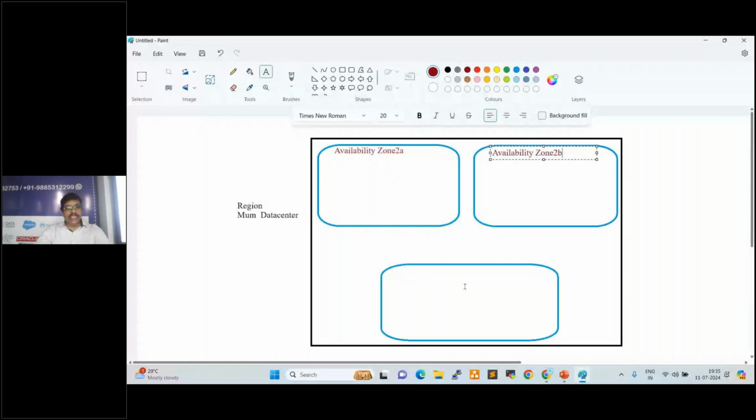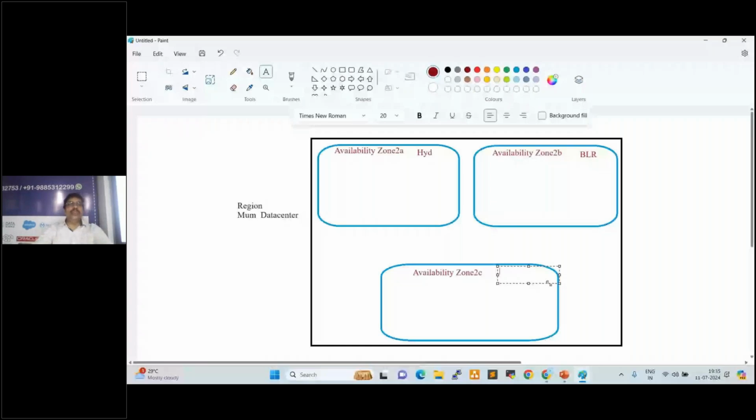Three zones are available here. So this zone is, for example, the Hyderabad zone. This zone is Bangalore. This zone is Chennai. Fine, these are the three zones.